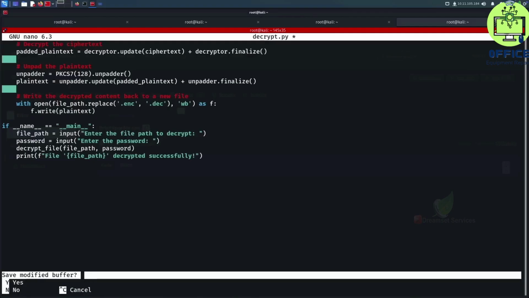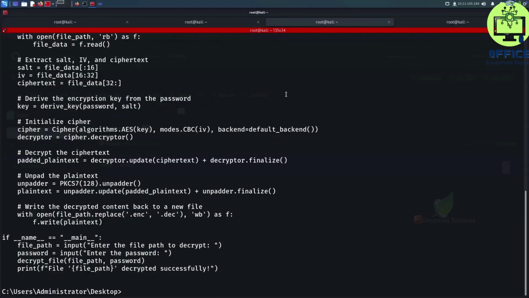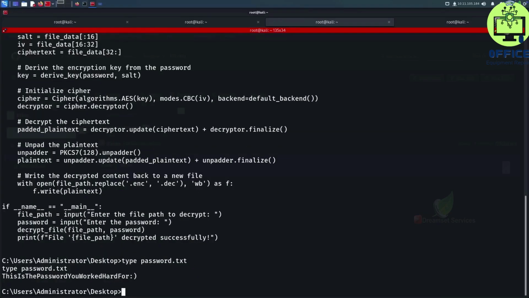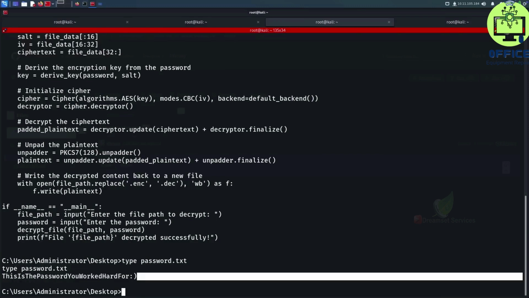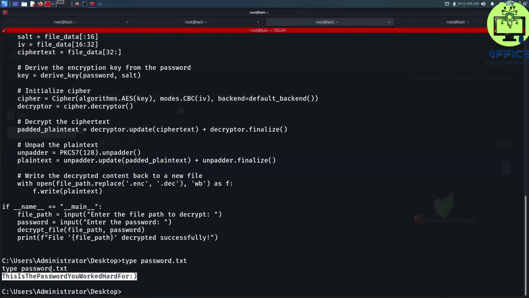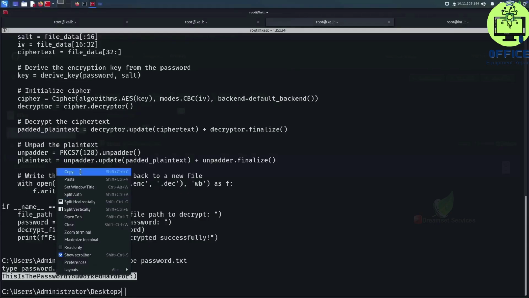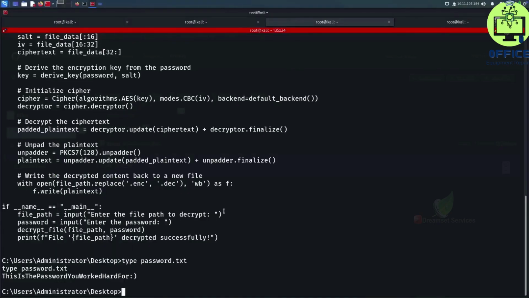I'm gonna save it, and now we can also view the password inside the password.txt file. And the password is, "this is the password you worked hard for," with a little smiley face at the end. We can now copy that, and we are done with the target machine.